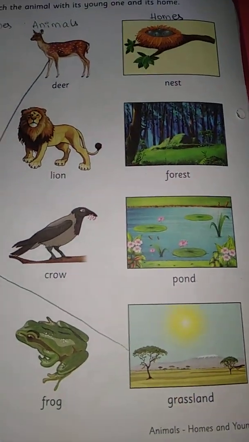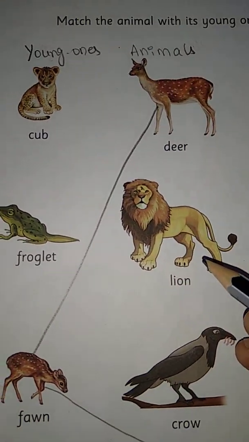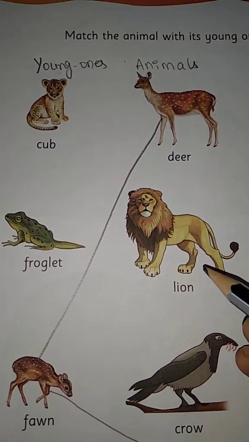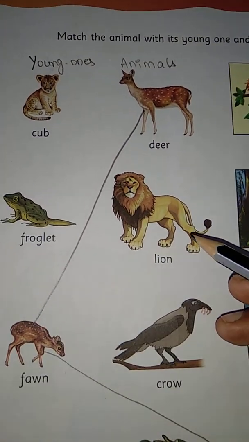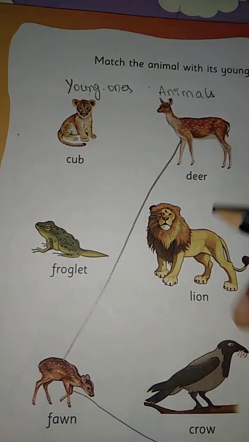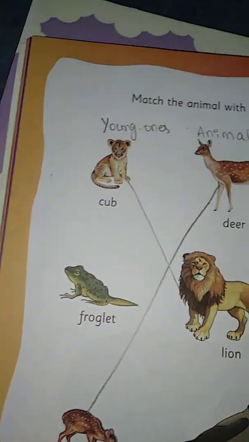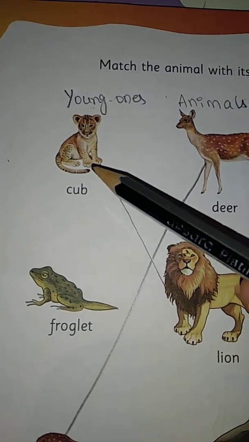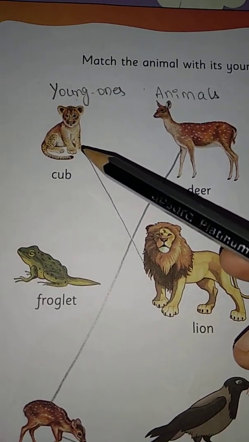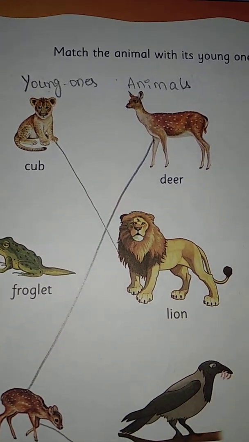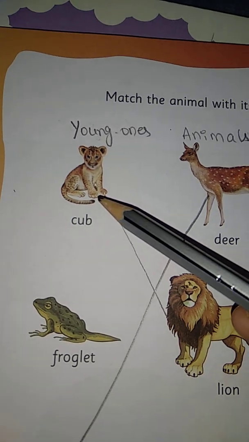So we have completed one animal, and see the next one. What is the next animal? Lion. This one is a lion, right? So the young one of a lion is a cub. When a lion is a child, or when a lion gives birth to its baby, it looks like this, and it is called a cub.